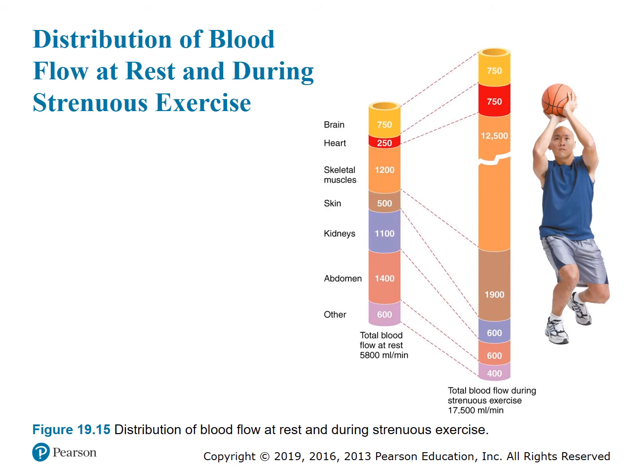Figure 19.15 shows the distribution of blood flow at rest and during strenuous exercise. So notice that at rest, skeletal muscle will only receive about 1,200 milliliters per minute of blood, whereas during exercise it will receive about 12,500.